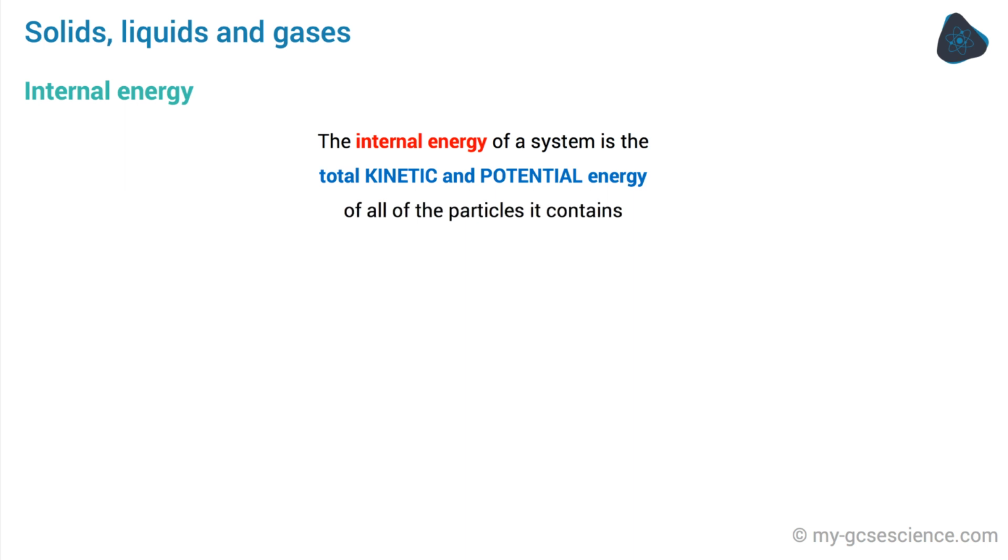It's easy enough to see why a system has kinetic energy, as even the particles in a solid are constantly moving a little as they vibrate about their fixed positions. But what do we mean by the potential energy of a system? We mentioned earlier that there are forces between the particles that make up a system. These forces are strong in solids, a little weaker in liquids, and very weak in gases.